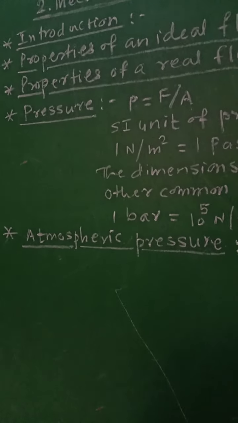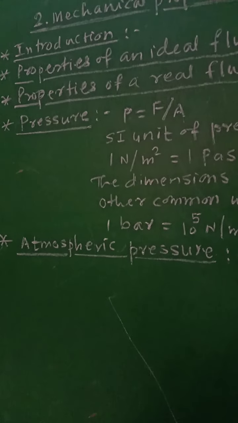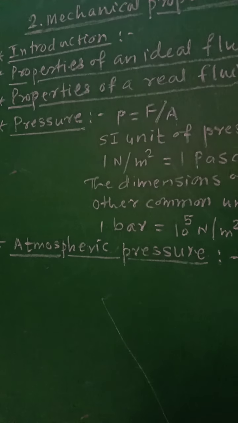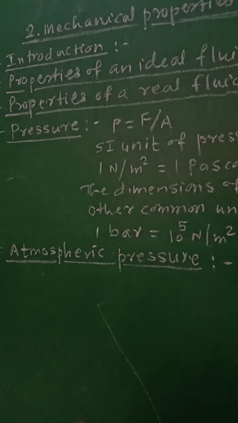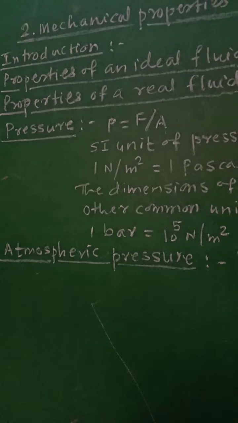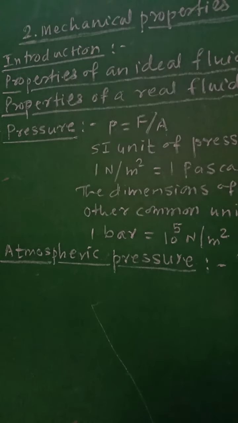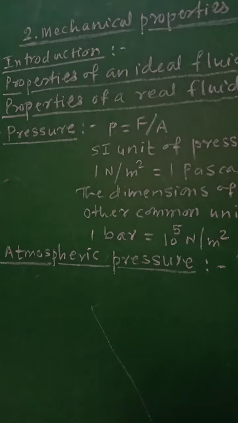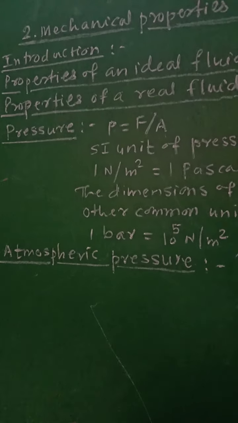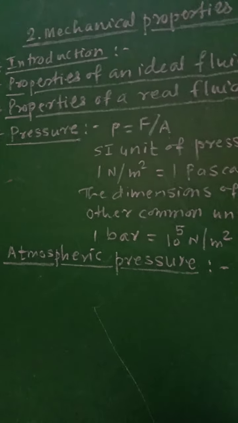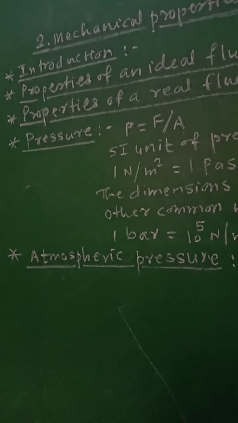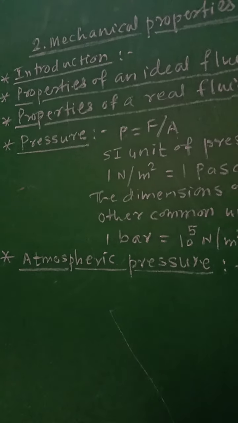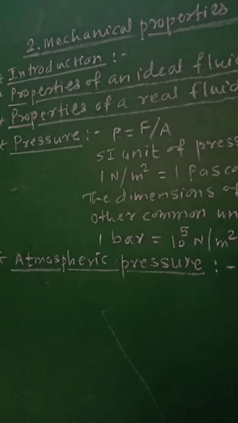Now let us see what atmospheric pressure is. The Earth's atmosphere is made up of a fluid, that is air, and it exerts a downward force due to its weight. The pressure due to this force exerted by the weight of the air is called atmospheric pressure.